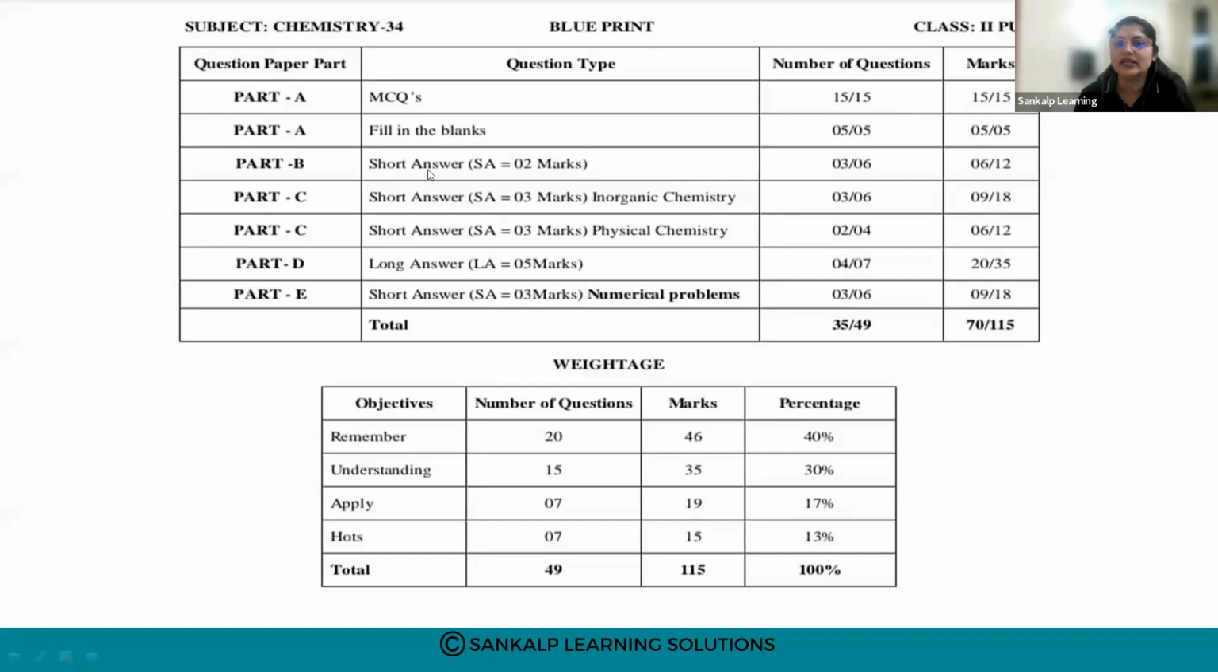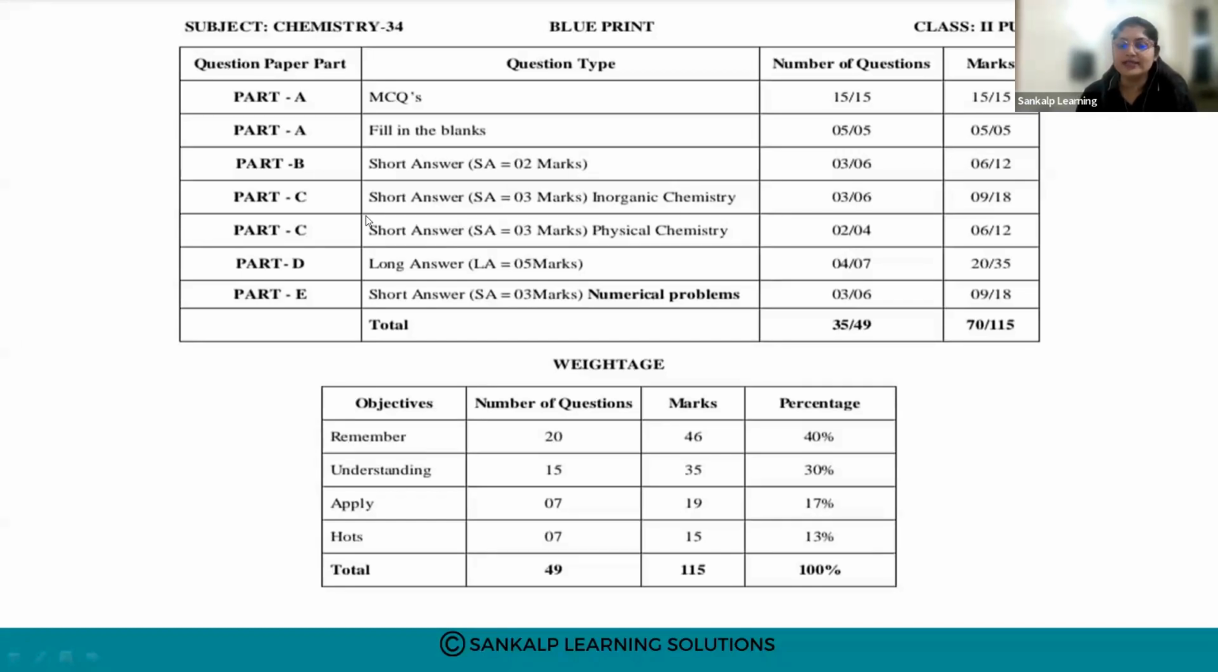Then part B consists of short answers for 2 marks. 6 questions are given. Out of 6, you are going to answer 3. So the marks allotted will be 6.